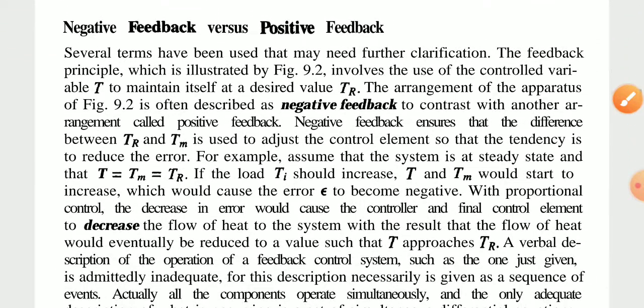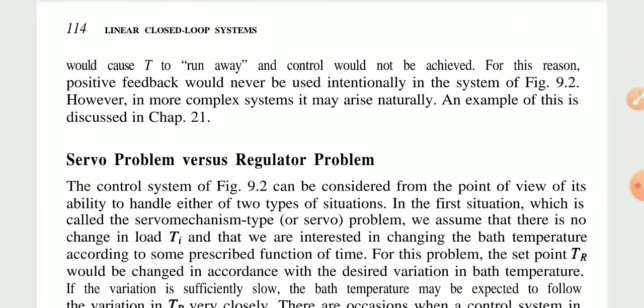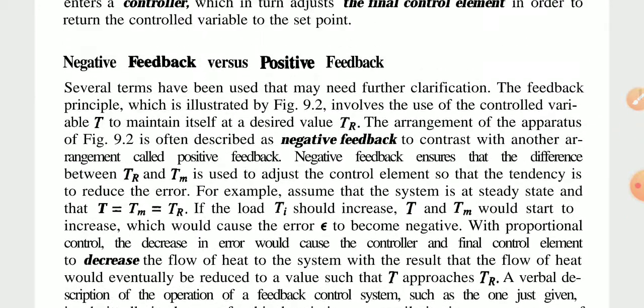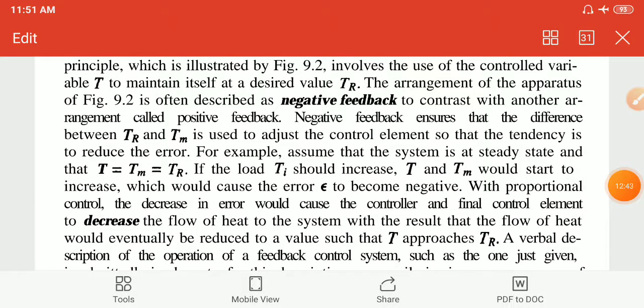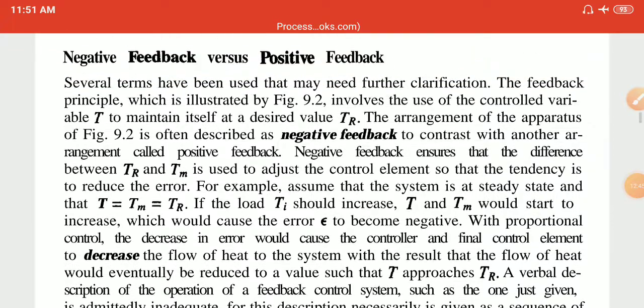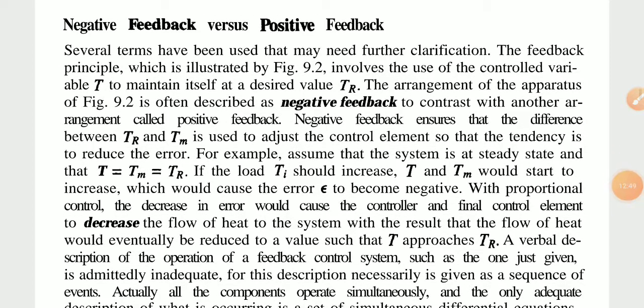Then after that you should see negative feedback versus positive feedback. We look at the overall discussion part. For negative and positive feedback in this control system, some terms have been used that may need further clarification.